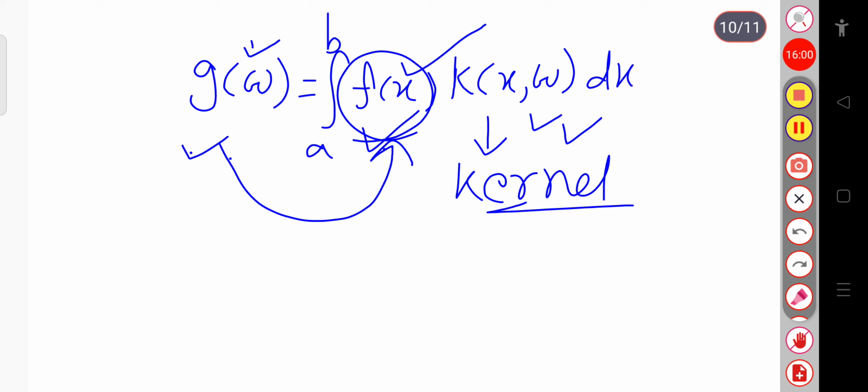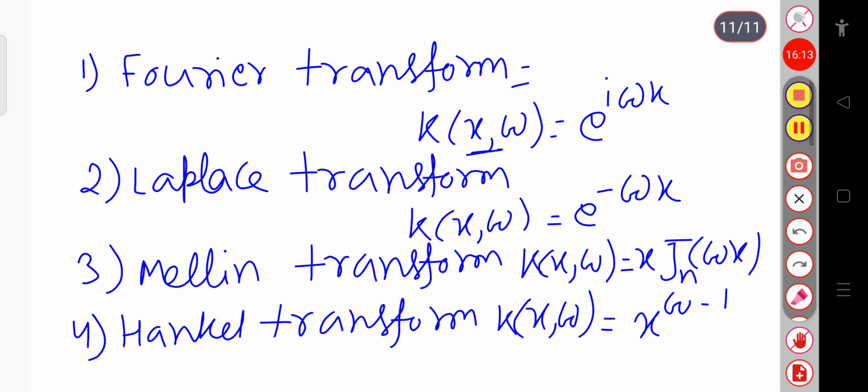This g of omega is the integral transform of the function f of x by this kernel k of x omega. In the Fourier transform, we use exponential i omega x as the kernel.